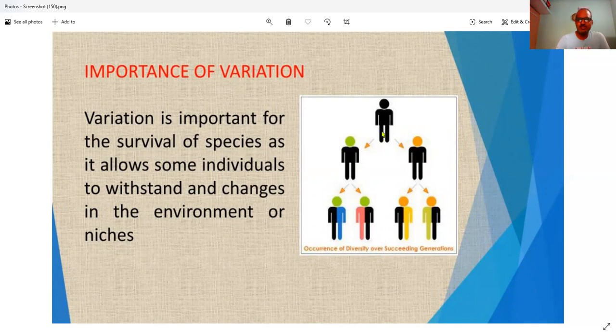Here you can see that from one mother two children are born, but they are not the same. One is green in characteristics and one is yellowish. The green one, in the next generation, gives children that are still not similar. So in every generation some new characters are getting added. That is called variation. Now we move to the next slide.